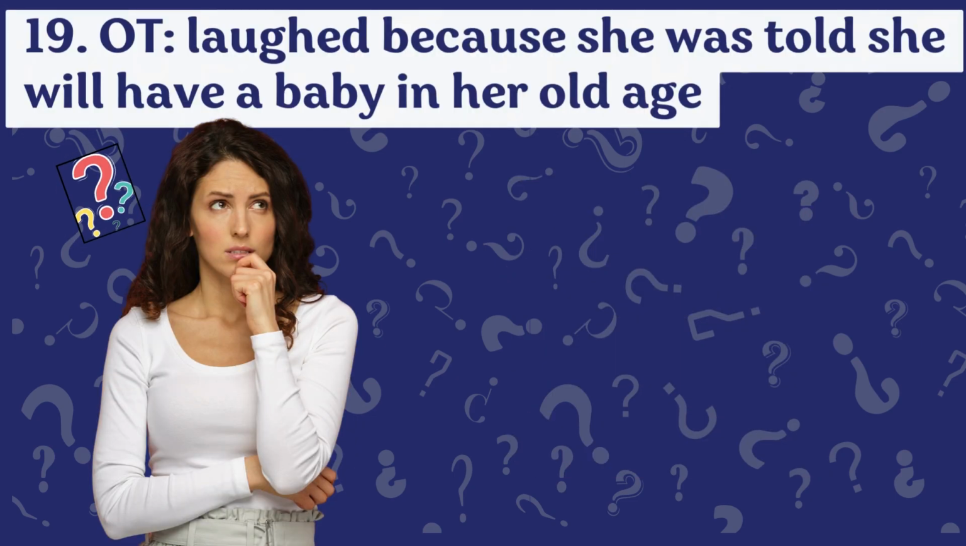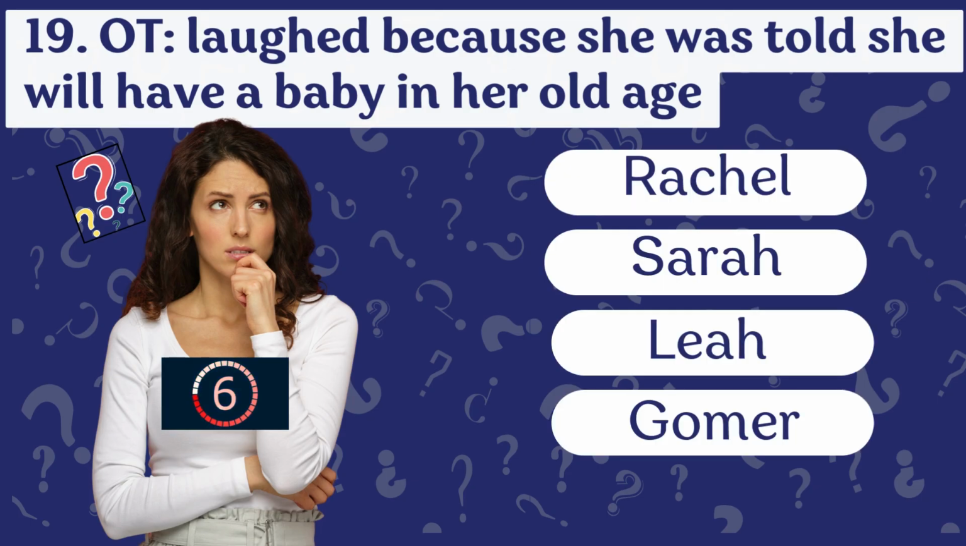Question 19. An Old Testament woman who laughed when she was told she would have a baby in her old age. Was it Rachel, Sarah, Leah, or Gomer? And Sarah laughed when she heard the news as recorded in Genesis chapter 18, verses 12 to 15.